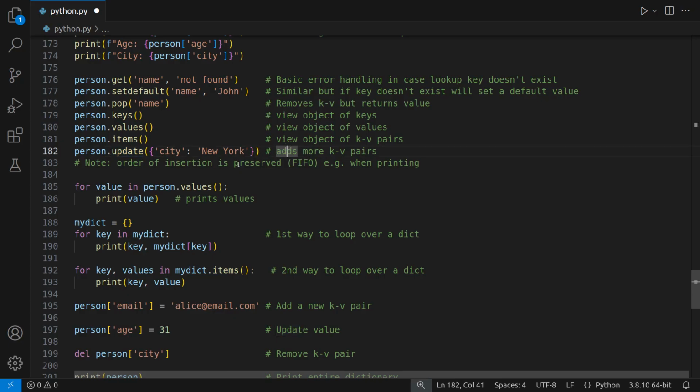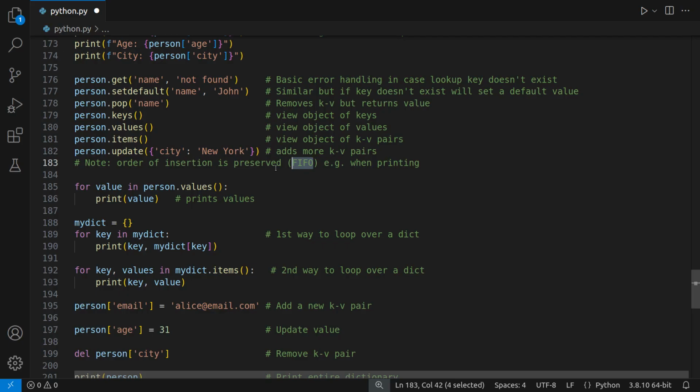Now there is an order of insertion here. It's preserved first in, first out. For example, let's say you want to print this entire person dictionary, then name and age and city will appear in that order. So this is called FIFO.